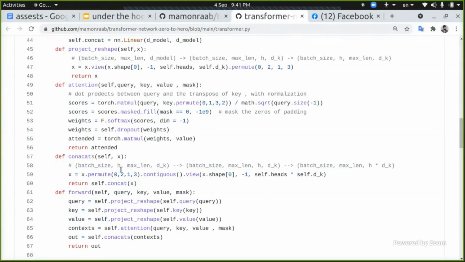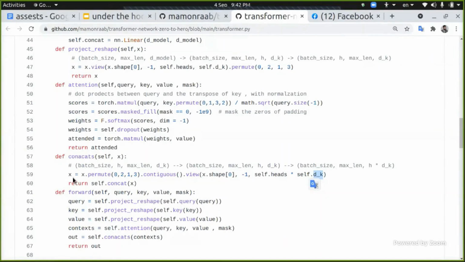In order to do it, firstly we change this position. Then we reshape, taking the multiplication between head and the decay. So this will get back our 512. And as we mentioned before, the -1 will calculate whatever is needed here to complete the shape.